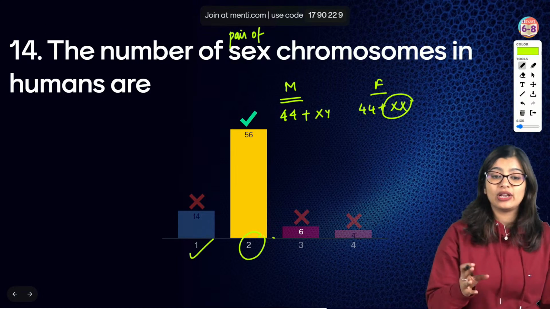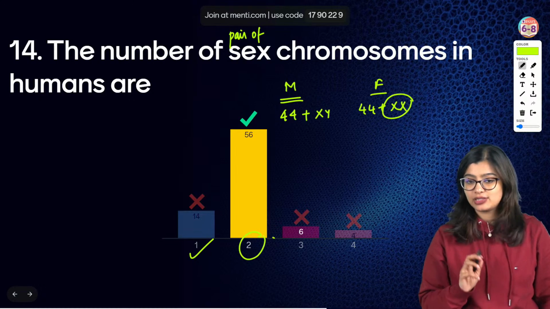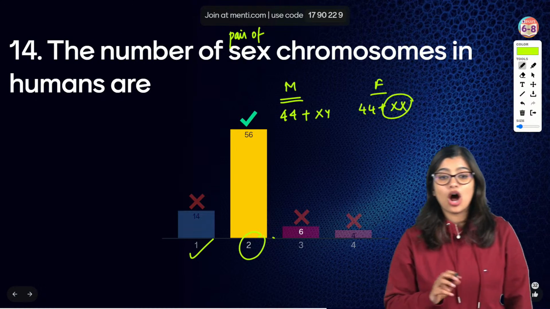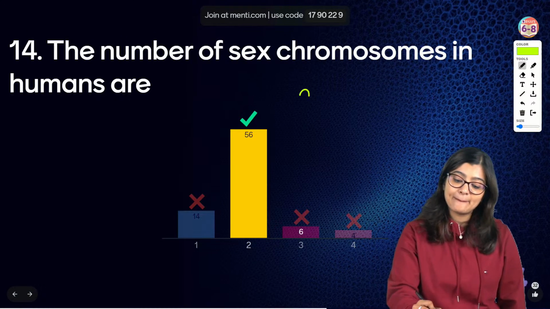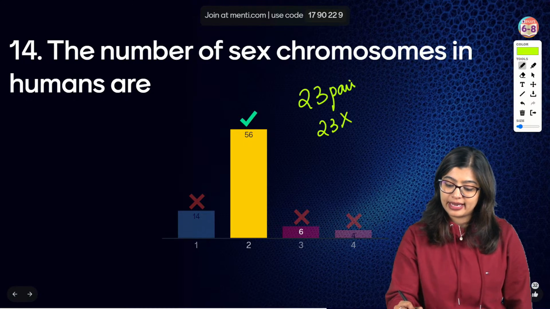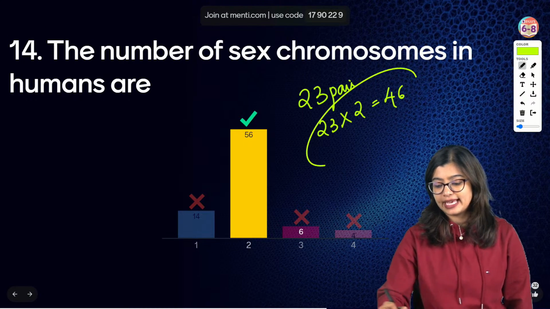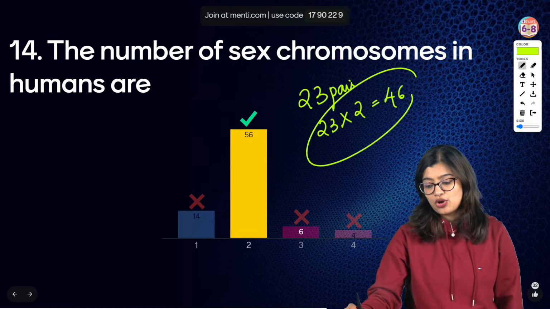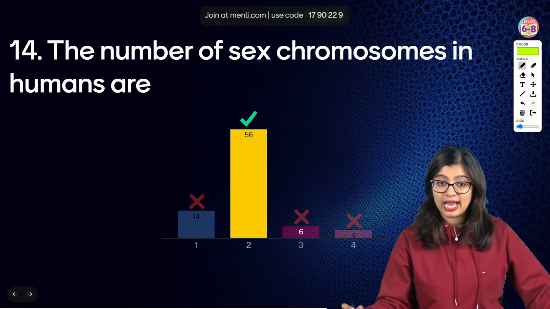But if they ask you only as number, then it is 2. Are we clear? Not 23. 23 pairs. 23 pairs is how much? 23 into 2, that is 46. Are we clear?